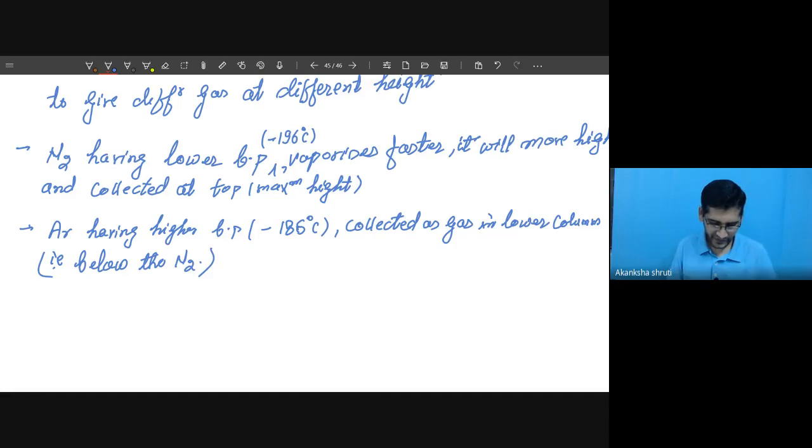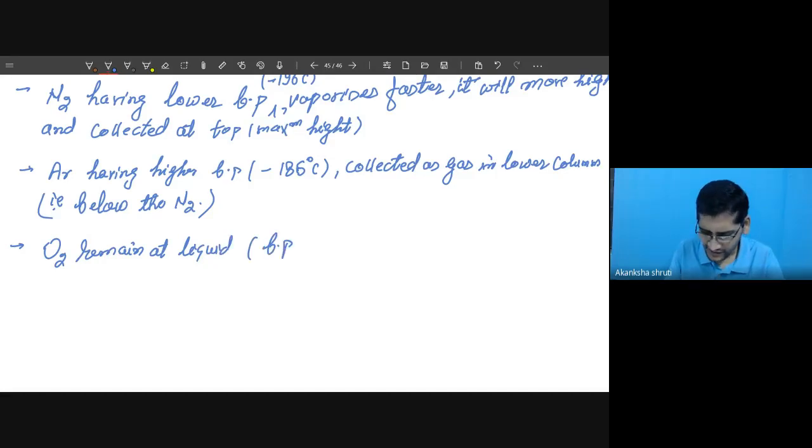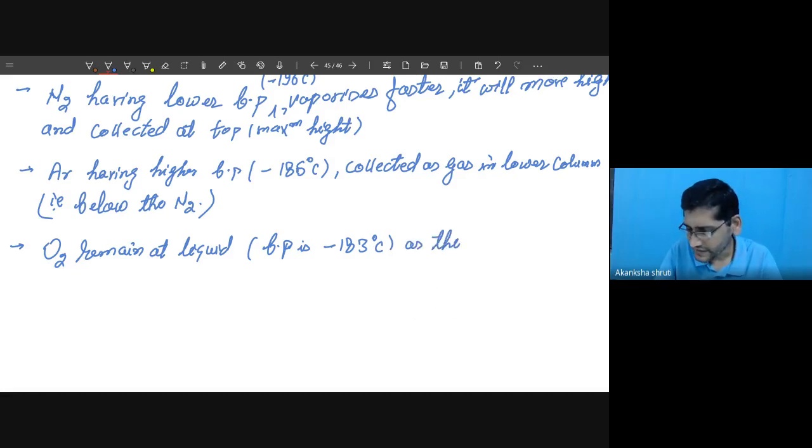It means while the oxygen remains as liquid. So write that one. Oxygen remains as liquid, whose boiling point you may write here, BP, is minus 183 degrees C, because the temperature is maintained just below this or above this?